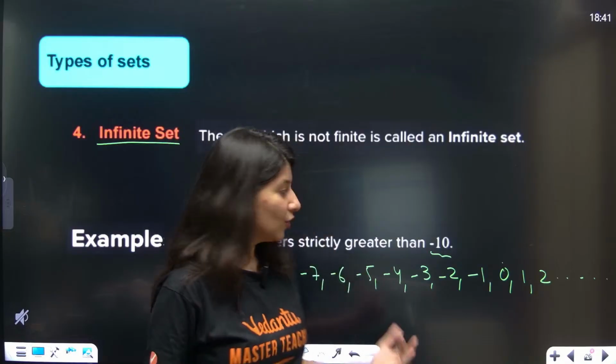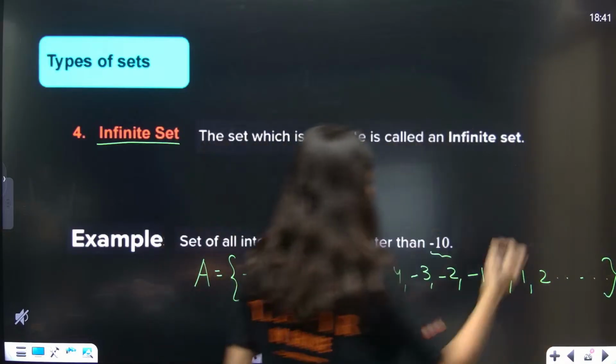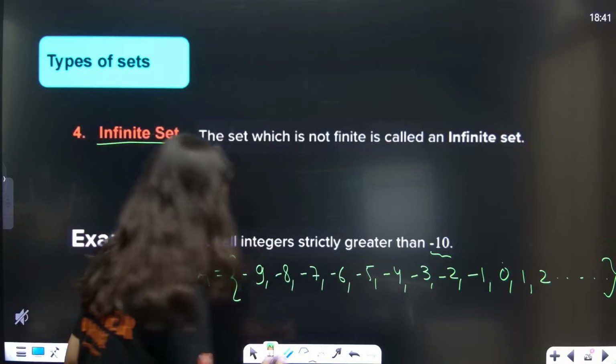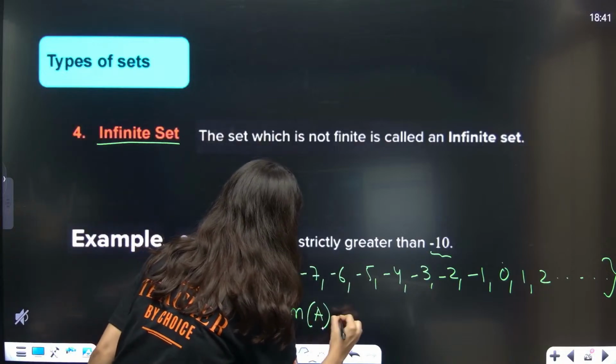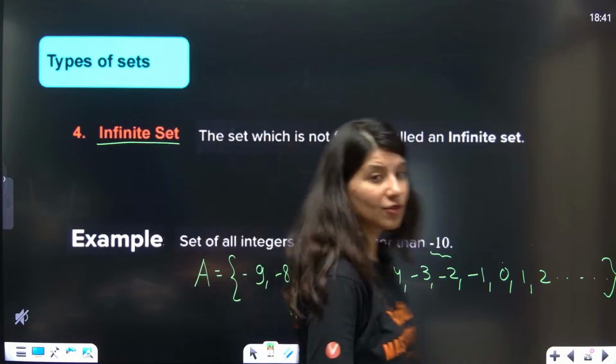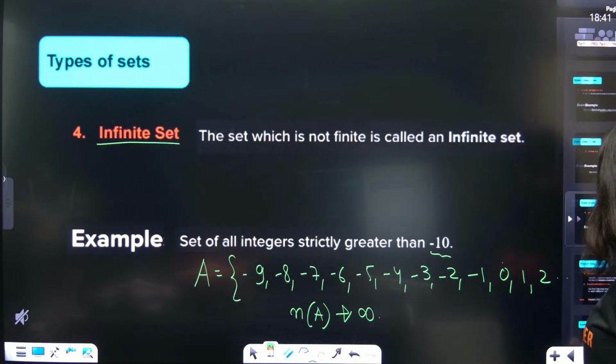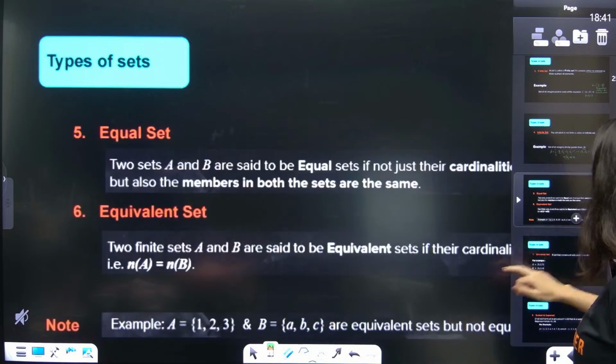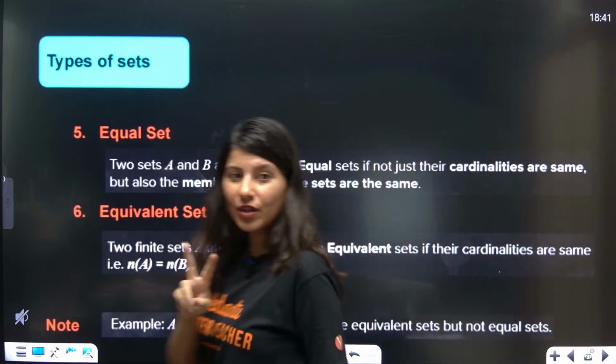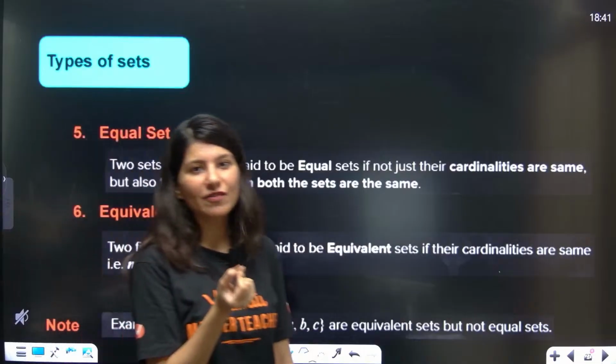Alrighty. So dot dot dot and then curly bracket close. So what is the cardinality? Cardinality of A is infinite. So this is what we call an infinite set. Okay. Now, two more definitions, equal and equivalent.